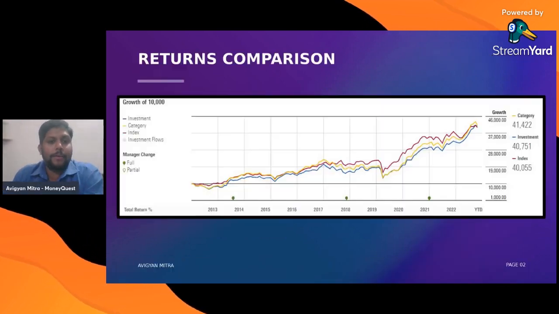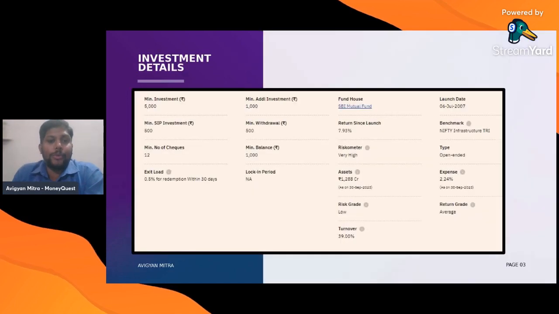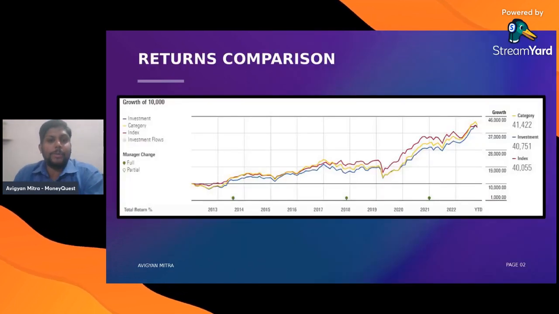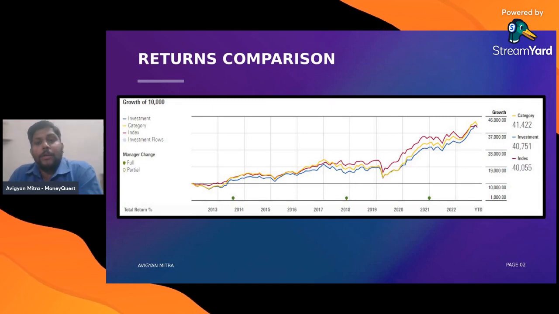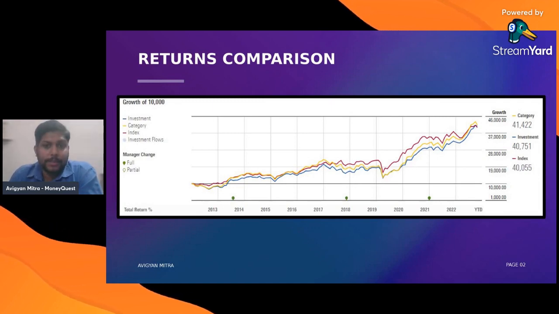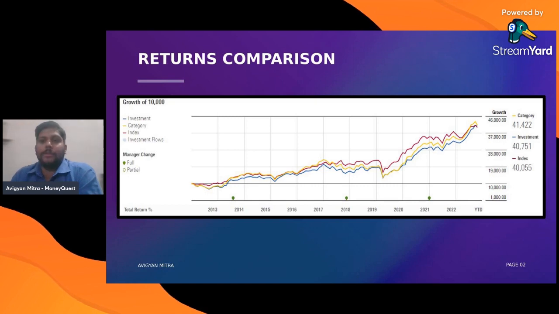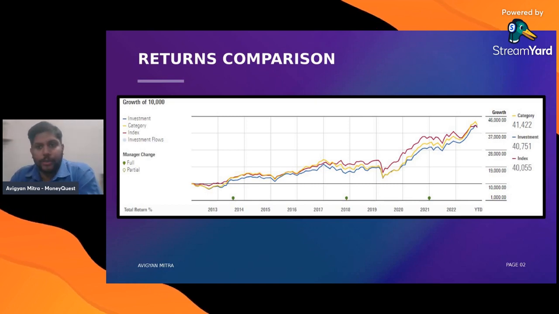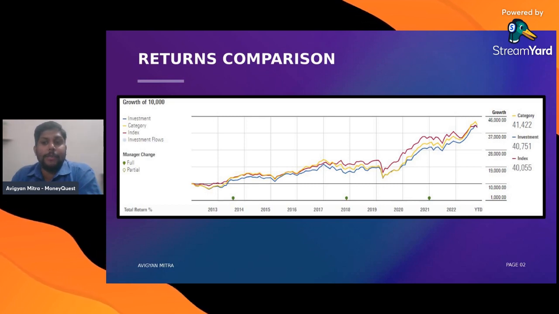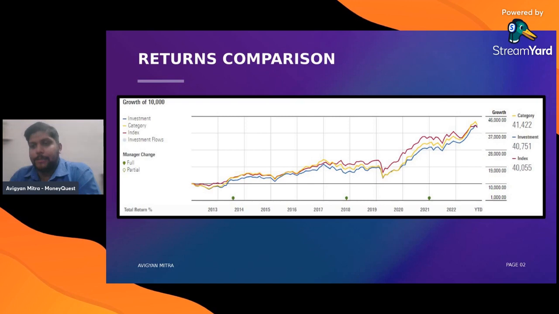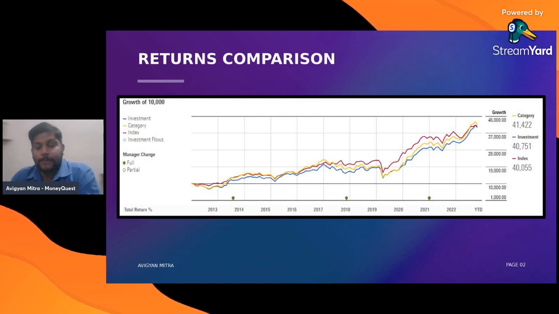So when it comes to the return comparison of this particular fund, that is SBI Infrastructure Fund, if you had invested 10,000 rupees in this fund since its inception, it would have transformed into 41,422. Just see the difference between these three parts, that is category, investment, and index. Very little difference between these three parameters.